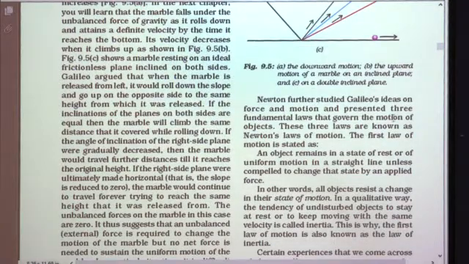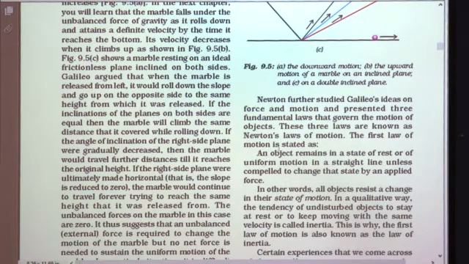Newton further studied Galileo's ideas on force and motion and presented 3 fundamental laws that govern the motion of objects. Okay, so Newton studied Galileo's ideas for understanding about force and motion, and he presented 3 fundamental laws which are called Newton's laws of motion. These 3 laws are known as Newton's laws of motion.